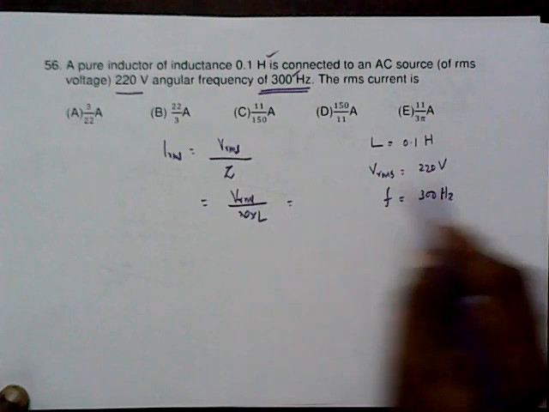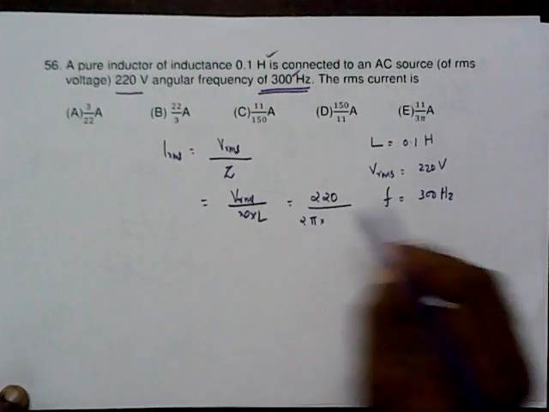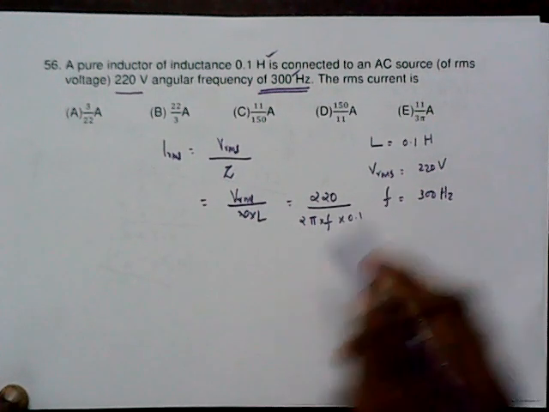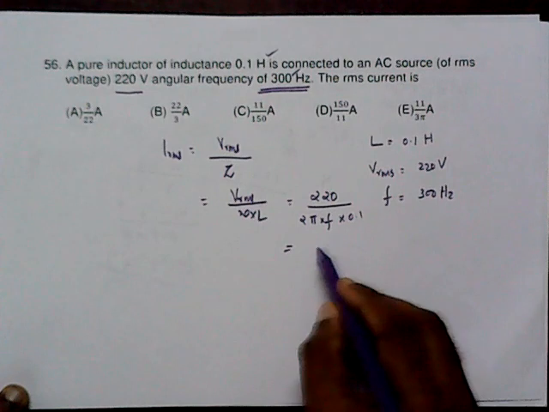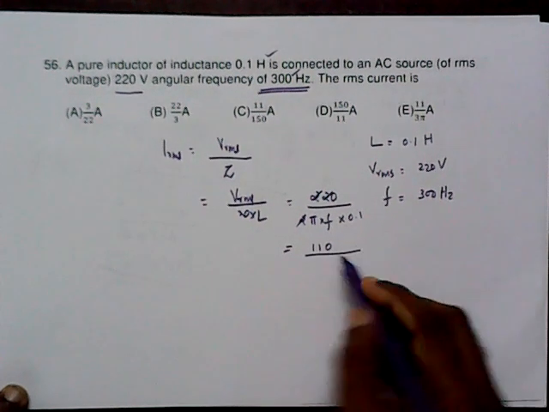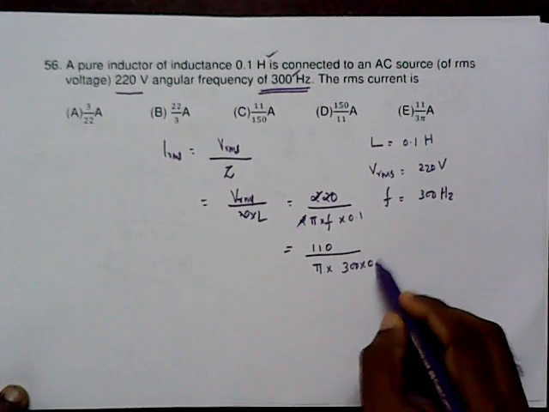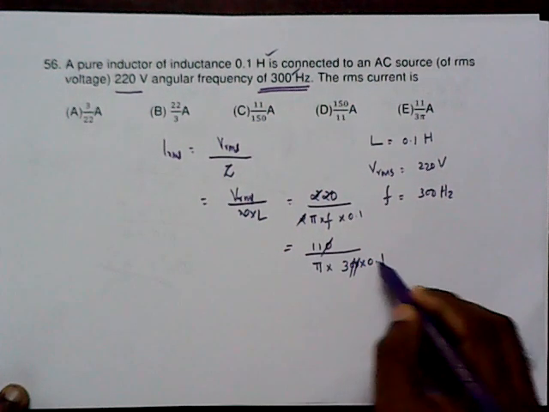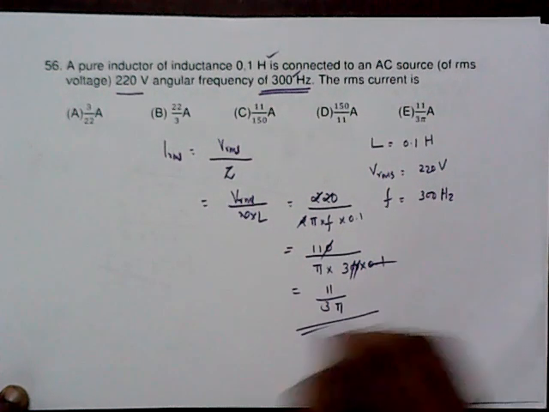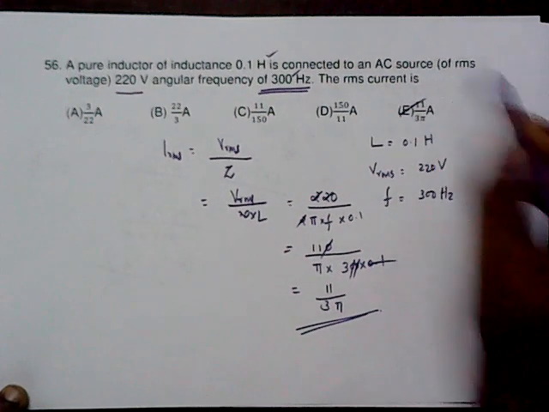So that is equal to V RMS as 220, divided by omega as 2 pi F, into L as 0.1. So the 2 cancels. So 110 by pi into the frequency as 300 into 0.1. So the zeros are cancelled. So you get the answer as 11 by 3 pi. So 11 by 3 pi ampere. So we get the answer as E.